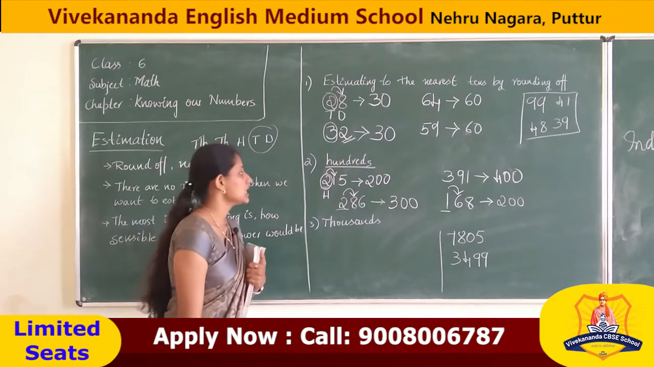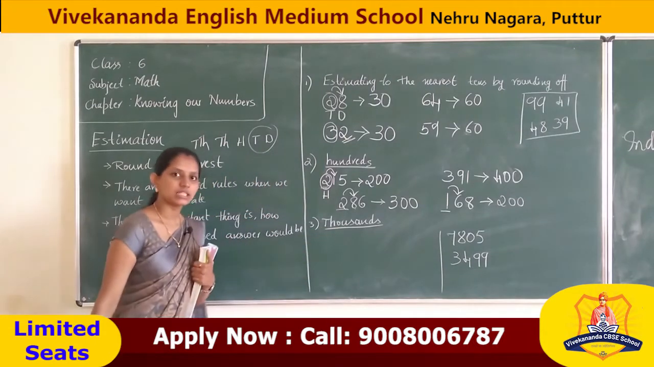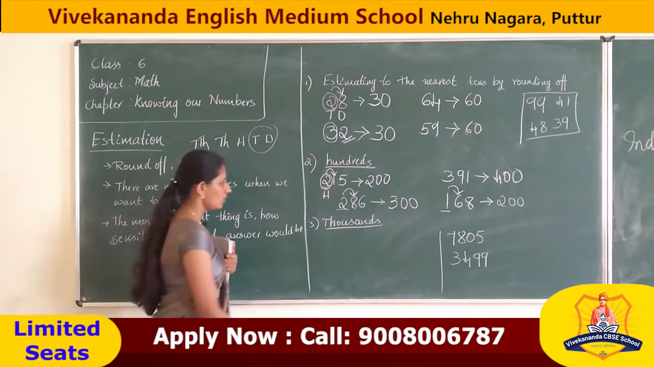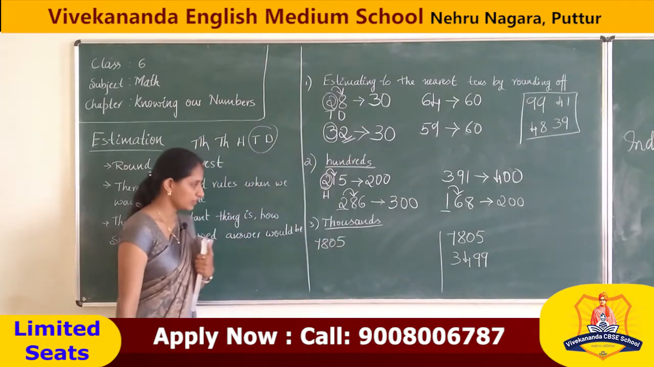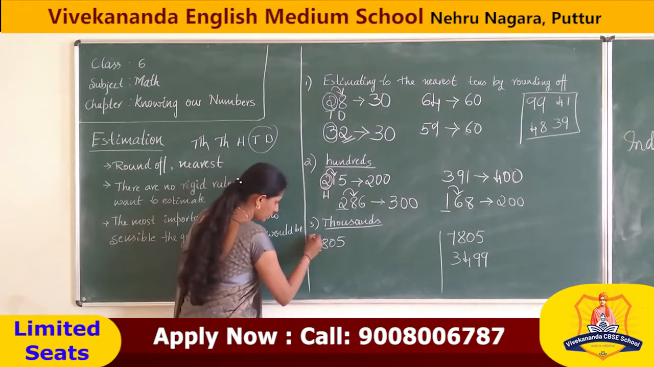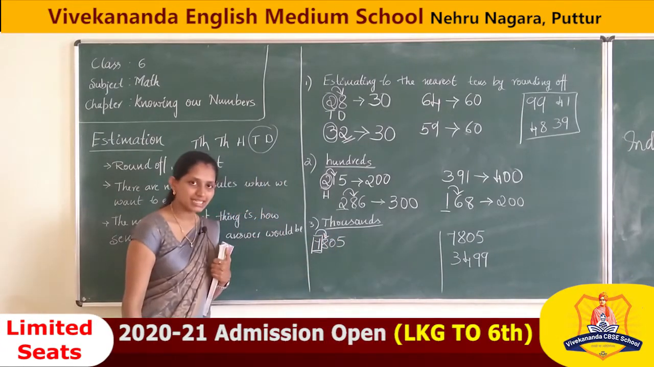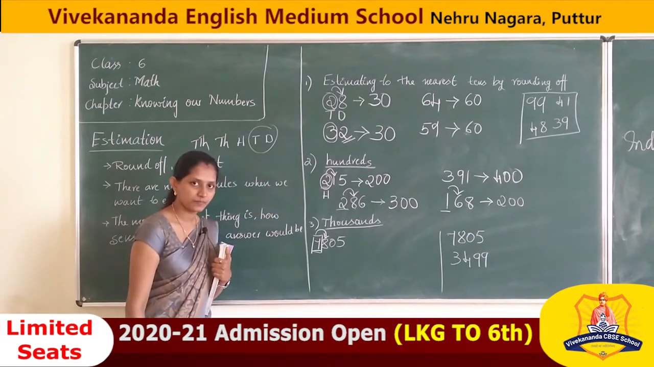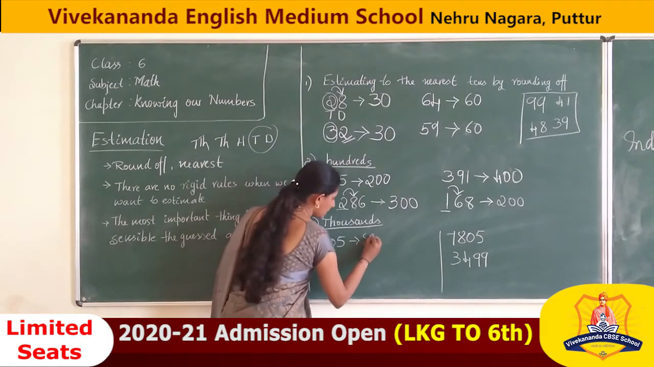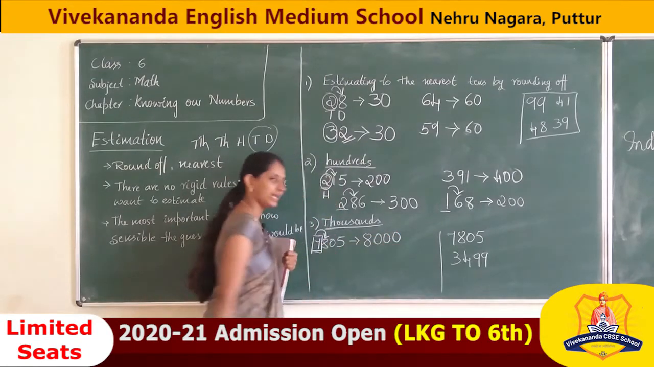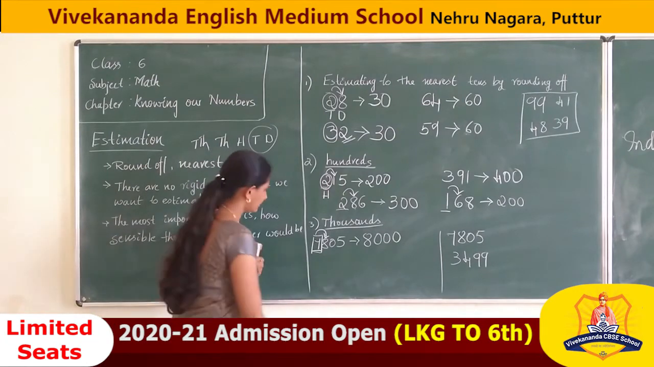Next, estimating to the nearest thousands by rounding off. Nearest thousands we are going to estimate. What is the number? 7805. This is the 1,000 place, we have to check its previous number, that is 8. Is it greater than or lesser than 5? It is greater than. So we are going to increase one, and the rest is all zeros. Understood?